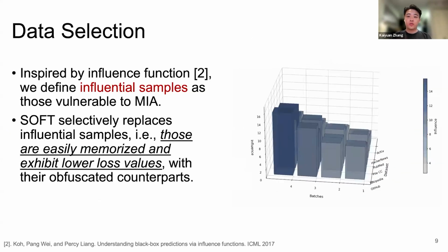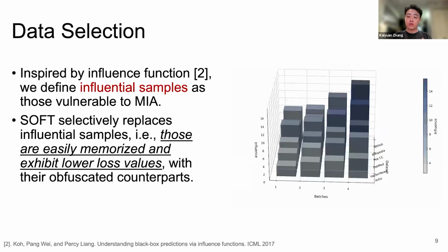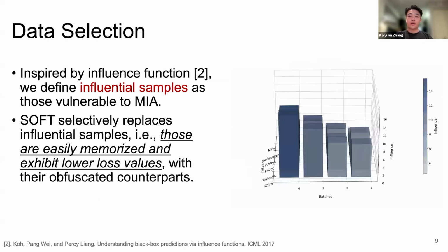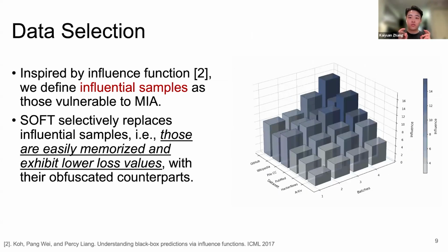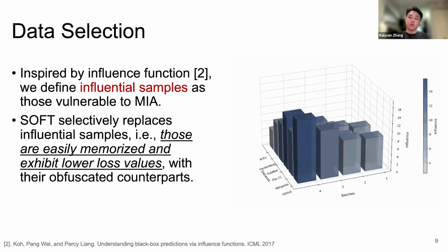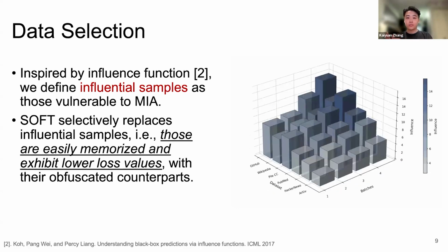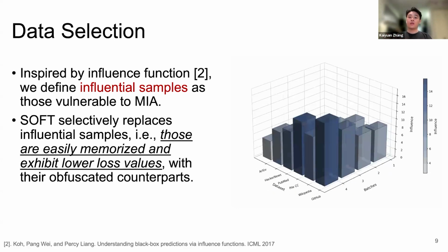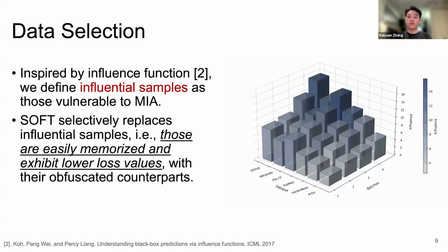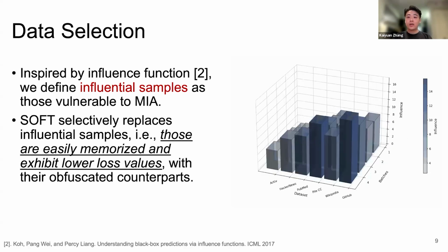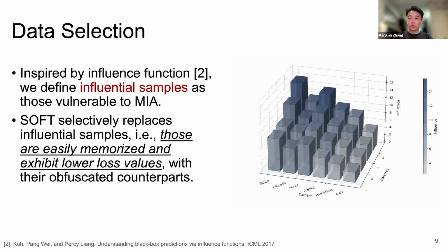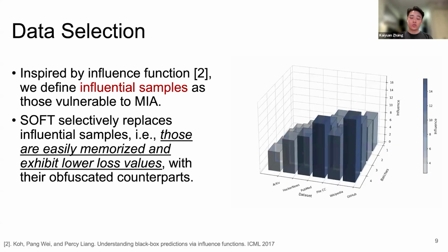We draw inspiration from work on influence functions. The key idea is that a small fraction of the training data accounts for a large portion of the privacy risk. These are the influential samples, the ones that the model learns very quickly and assigns a very low loss to. And these are the samples we need to protect.